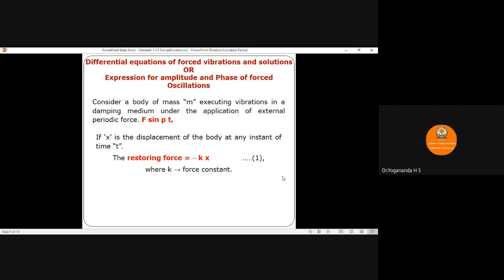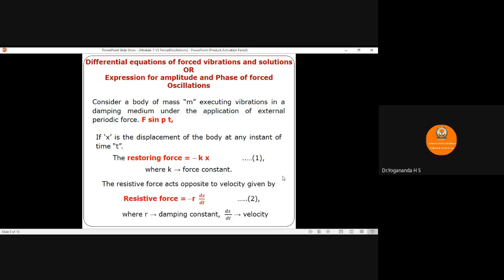the force which is responsible for oscillation of the body is the restoring force from Hooke's law. The restoring force is proportional to displacement and acts in the opposite direction. So we can write the restoring force equals minus k into x, where k is the proportionality constant called the force constant. We call this equation number 1.